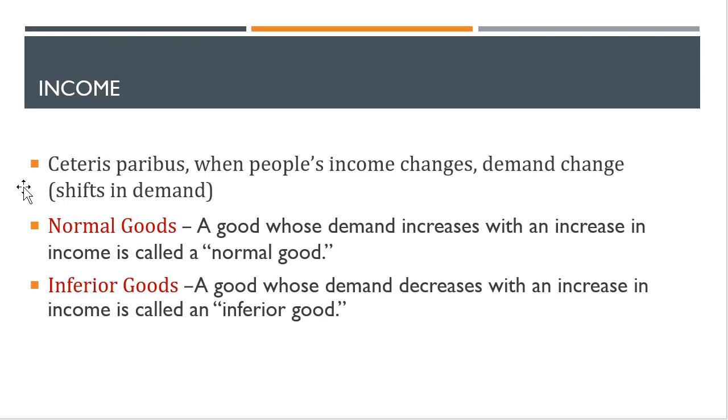So if your income increases and you're still consuming more and more rice, then rice is a normal good. For others, if their income increases and they purchase or consume less rice, then for them the same product can be an inferior good. So this is a very relative concept. It always depends on people's preference and choices.